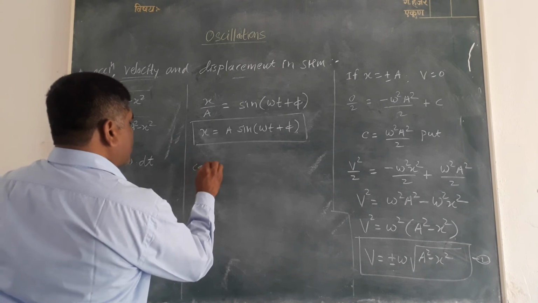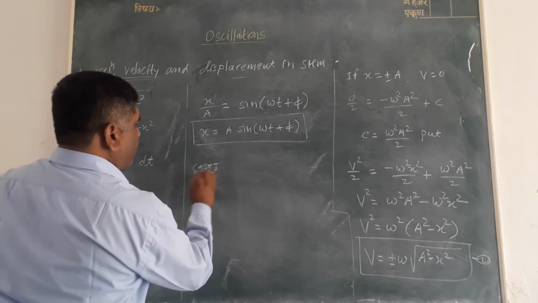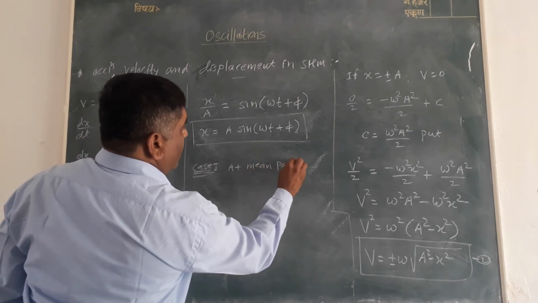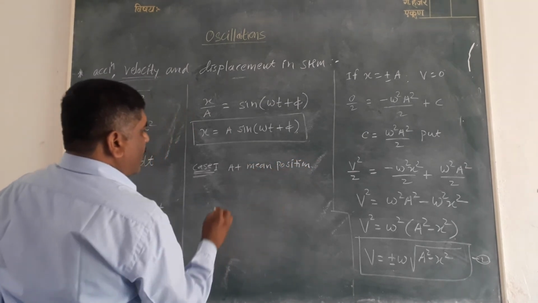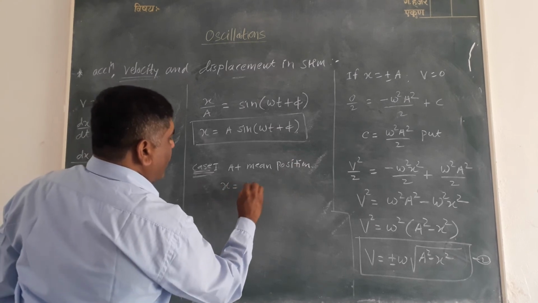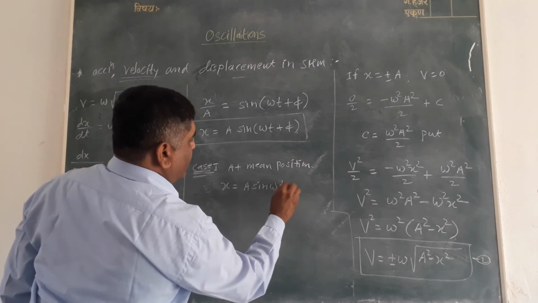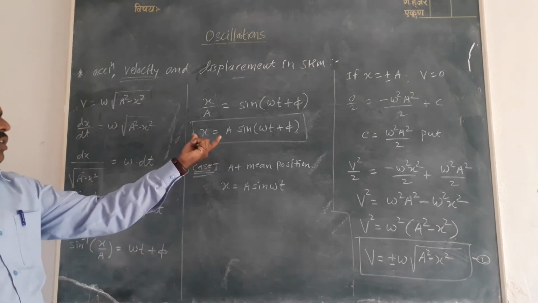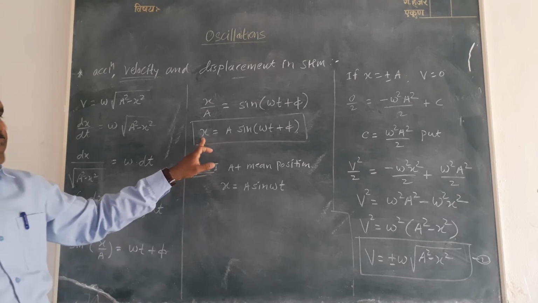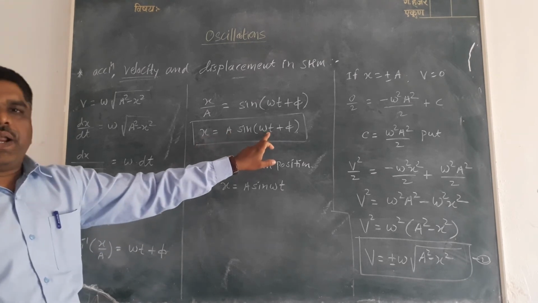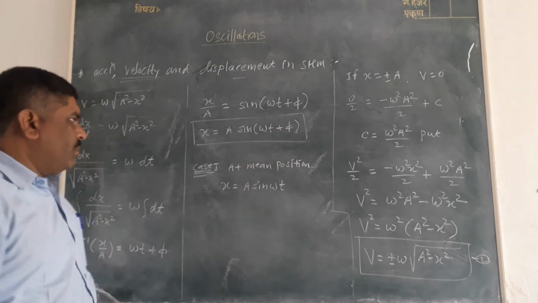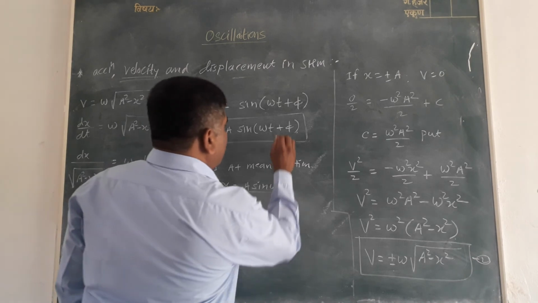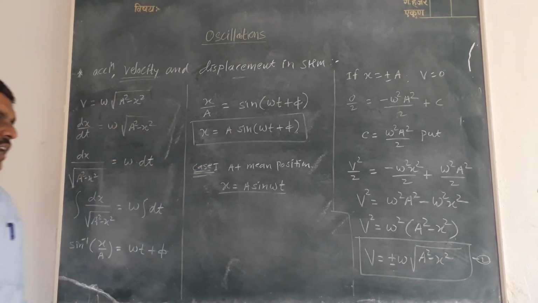Now, case first, at mean position, the displacement is x is equal to a sine omega t. This is the general expression of displacement, that is x is equal to a sine into bracket omega t plus phi. But in the first case, at mean position, this equation changes, x is equal to a sine omega t.